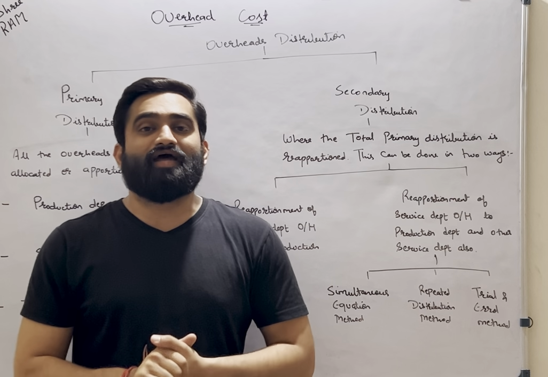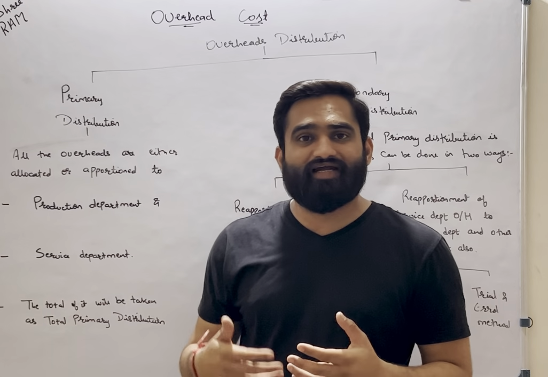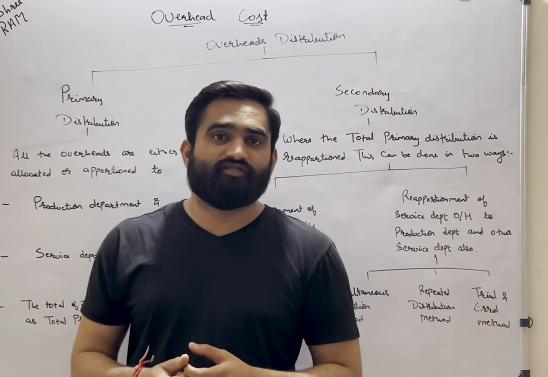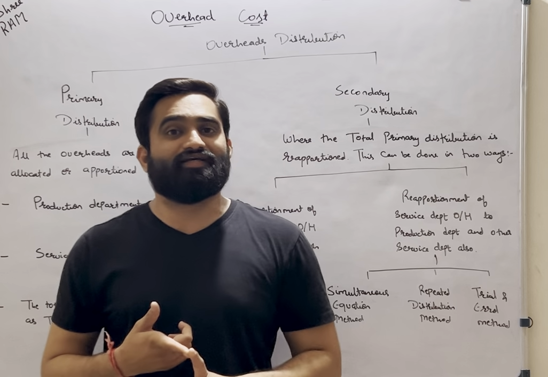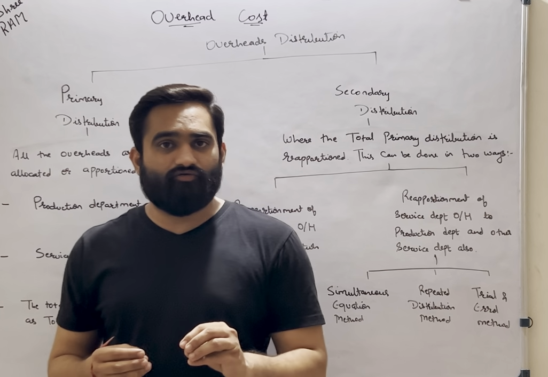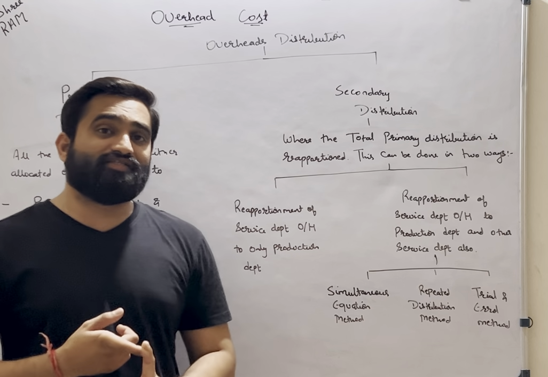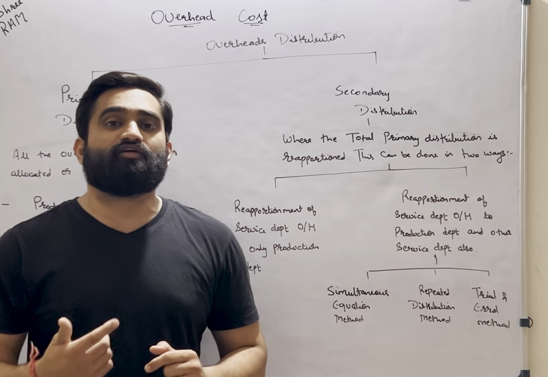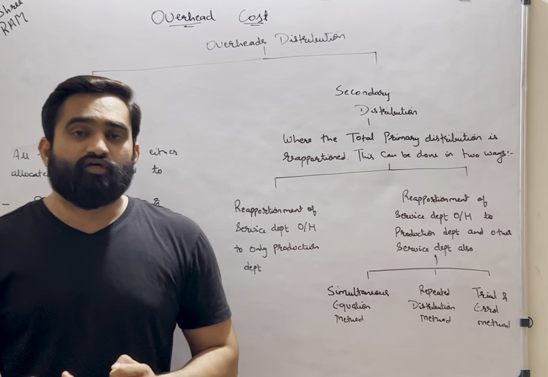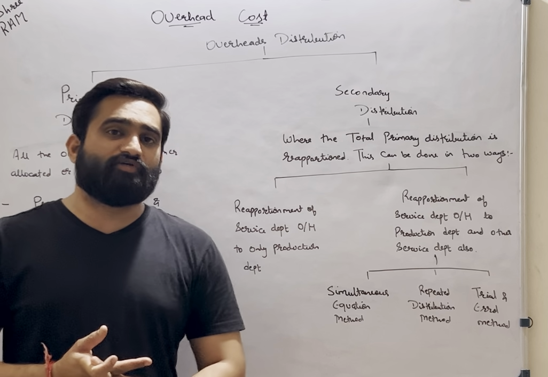One is the primary distribution and another one is the secondary distribution. But before that we'll have to understand two different departments. One is production department and another one is the service department. See, any manufacturing unit will have these two departments working with them. Production department, the one which is responsible for converting the raw material into finished goods using some material, some labor, some tools and equipments and machineries, right?